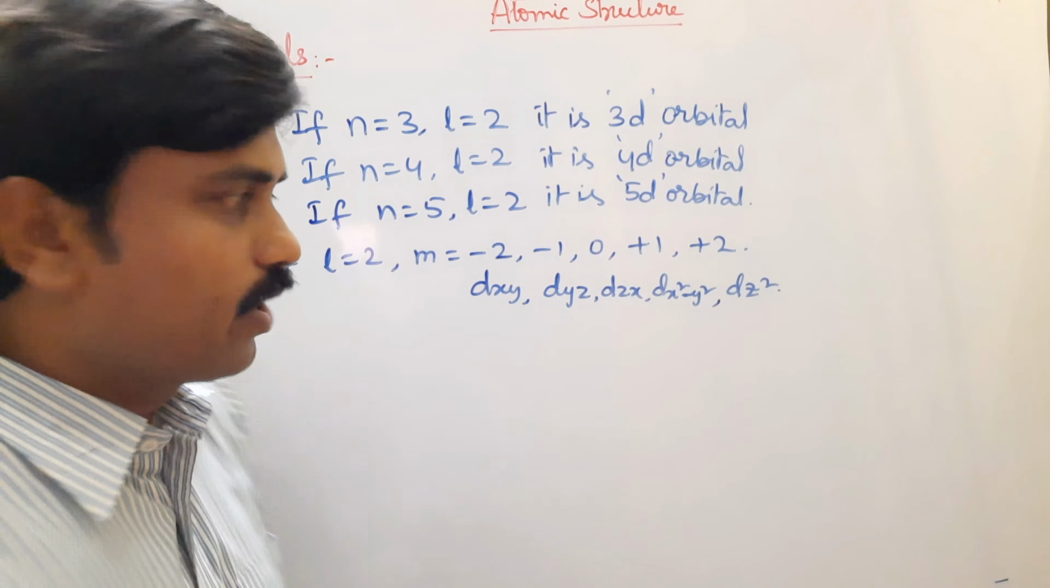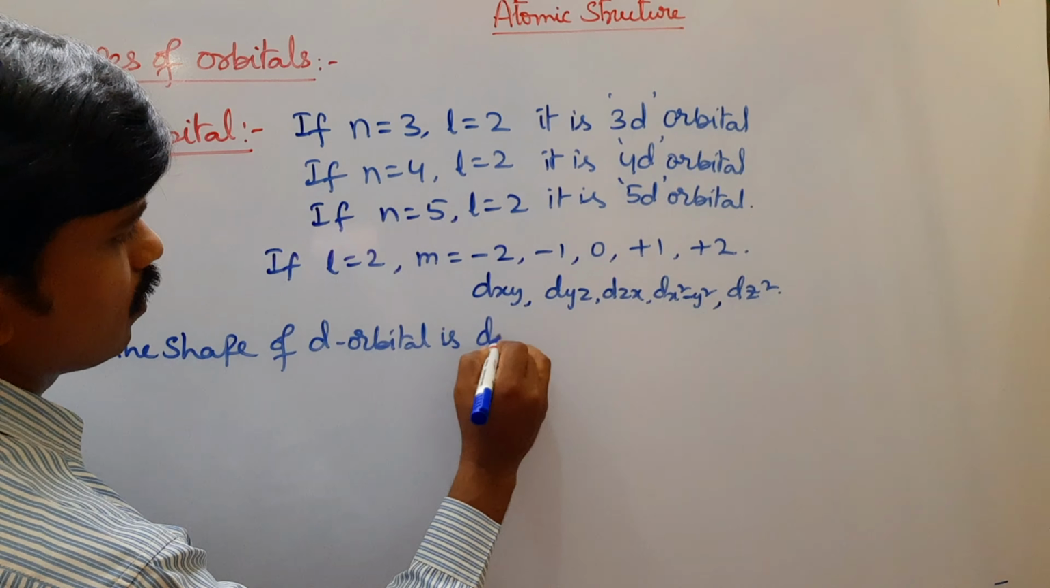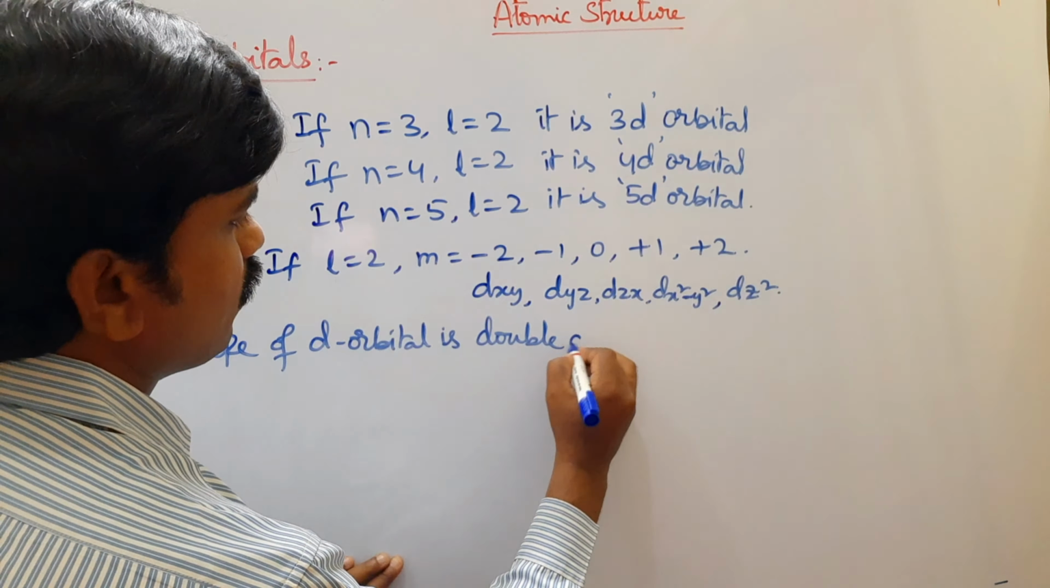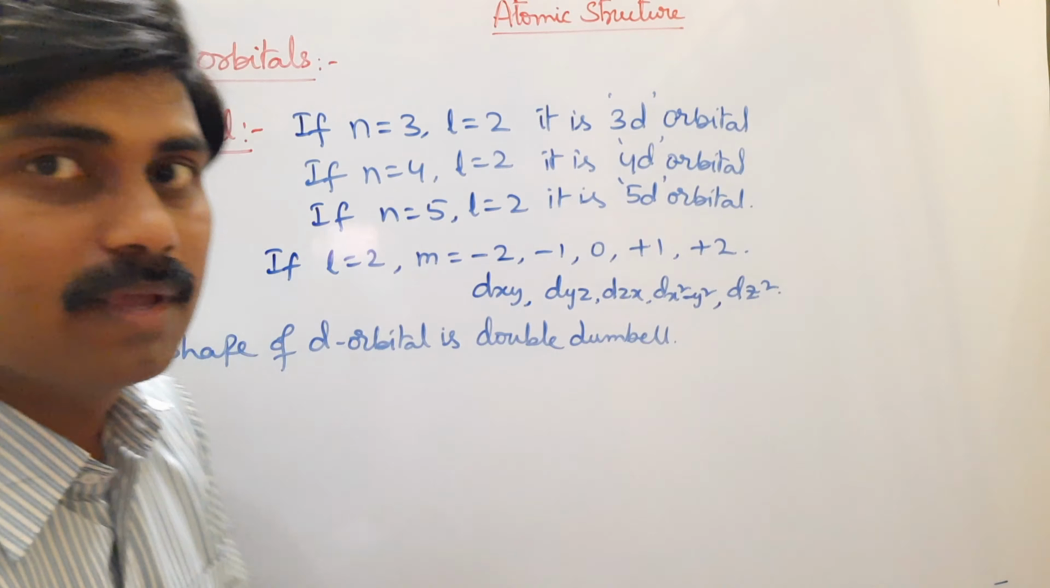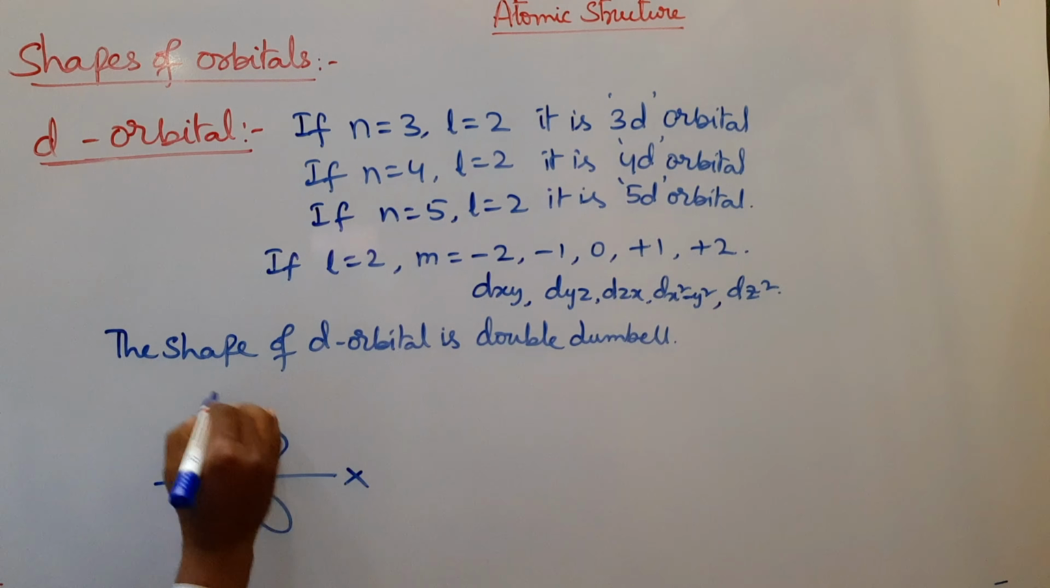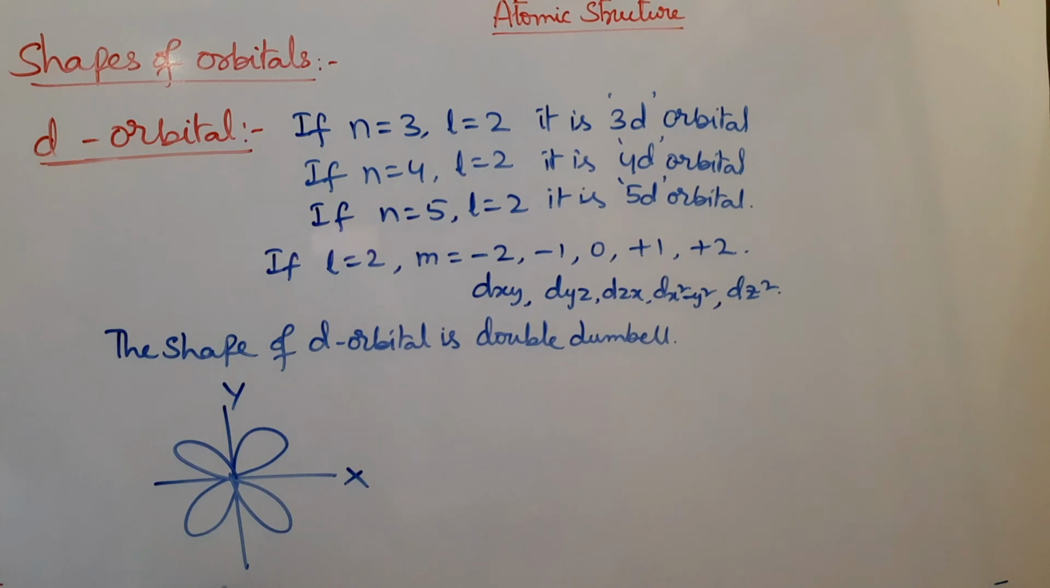The shape of d orbital is double dumbbell. So the shape of d orbital is double dumbbell. Here lobes are laid between the axis. This is x-axis, this is y-axis, so this is the dxy orbital. And look at the second one.